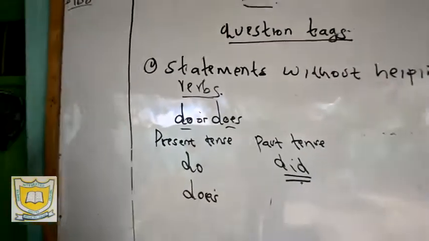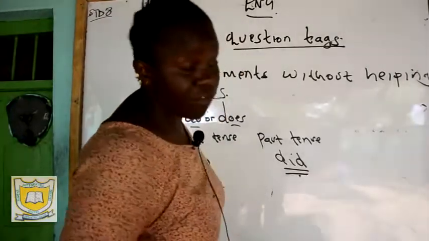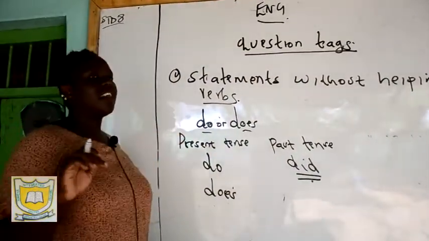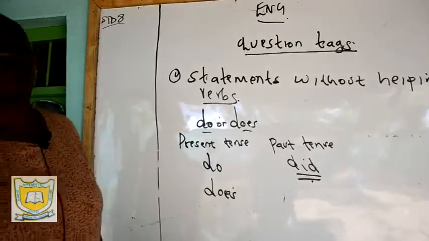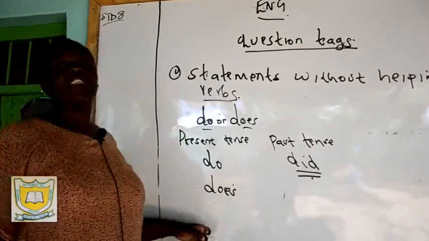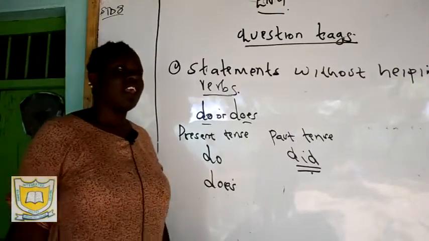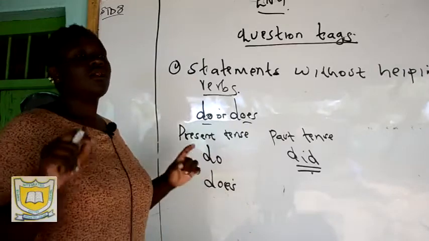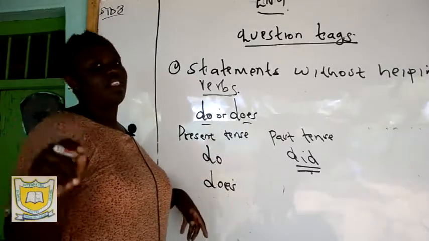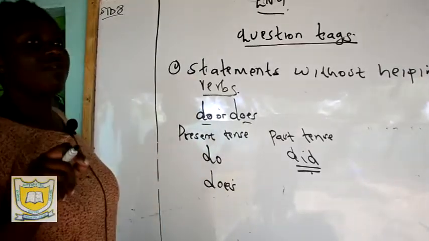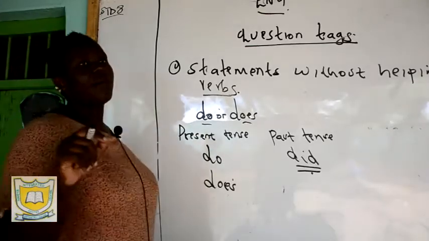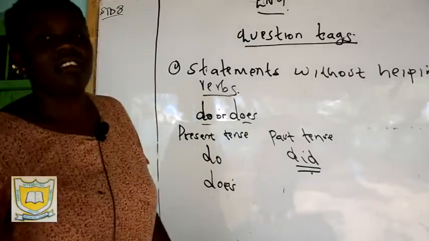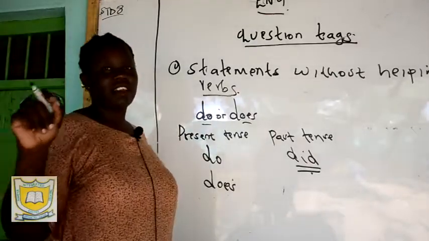Now, for you to come up with the correct question tag to a statement that does not have a helping verb, what you are going to do is look at the verb in the statement that you've been given. You must be in a position to identify the verb in the sentence. Once you've identified the verb, you are going to identify: is that verb the present tense? Is that verb the past tense?